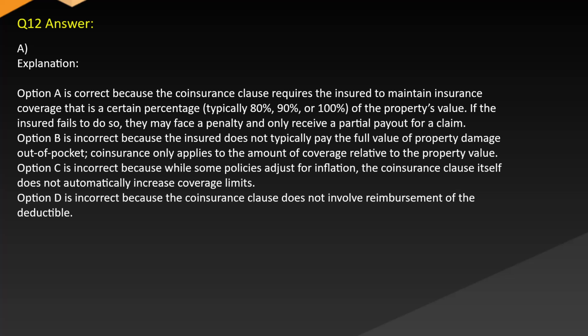Option B is incorrect because the insured does not typically pay the full value of property damage out of pocket. Coinsurance only applies to the amount of coverage relative to the property value. Option C is incorrect because while some policies adjust for inflation, the coinsurance clause itself does not automatically increase coverage limits. Option D is incorrect because the coinsurance clause does not involve reimbursement of the deductible.